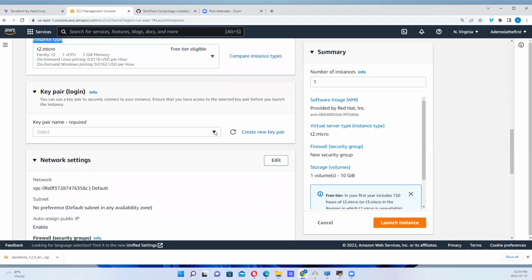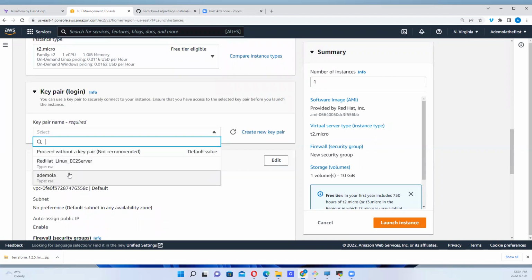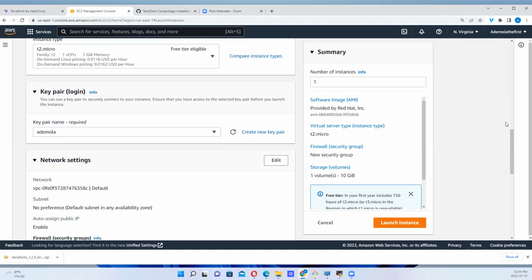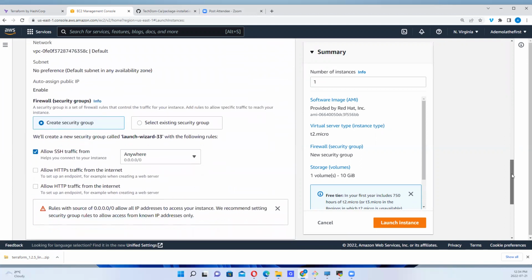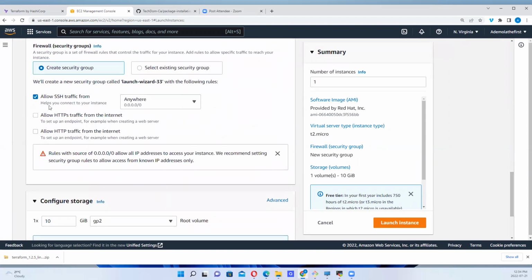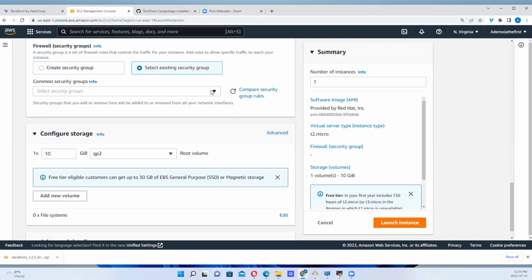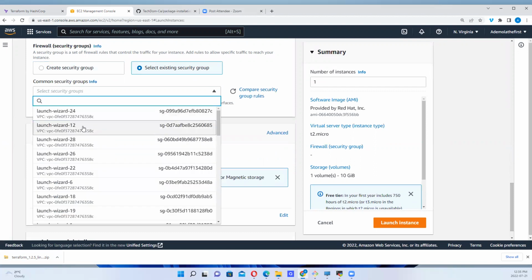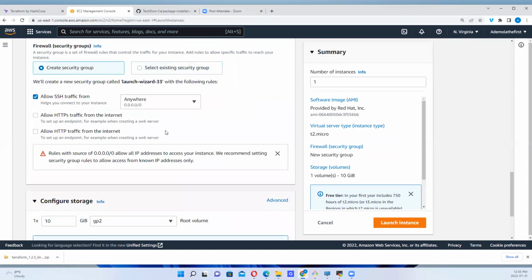So what else do I want? I want to use my existing key pair and I want to allow SSH traffic, right? I can select from an existing security group, and I can decide to create a new security group, okay? So let's say I'm creating a new security group. Just want to keep it simple and allow SSH traffic from anywhere, okay?